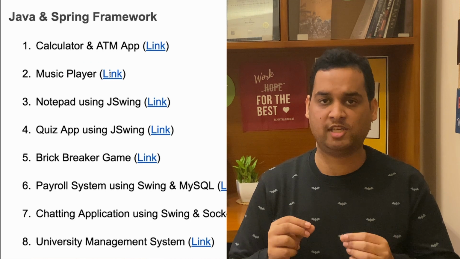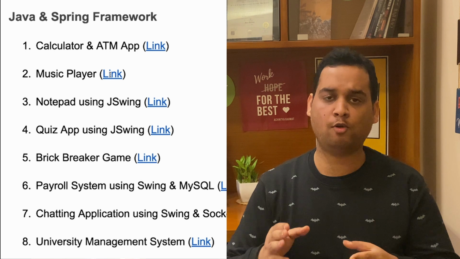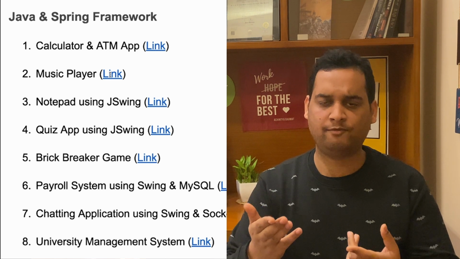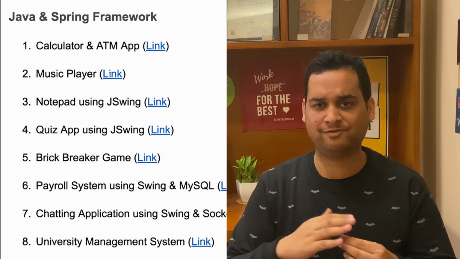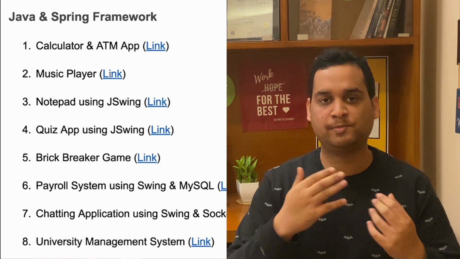Next we are going to discuss projects in Java and Spring framework. So I have divided them into 2 categories. First, projects based on only core Java and the Swing framework. Swing is like a module library available within Java, and then projects in Spring Boot. So Spring Boot is very famous. Most of the companies which hire for Java developers ultimately go and work on Spring Boot only.